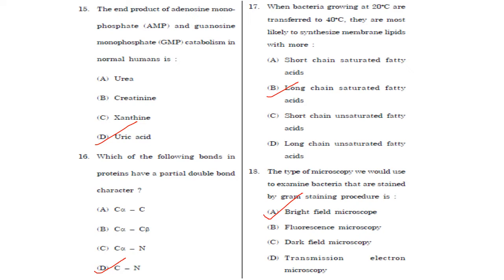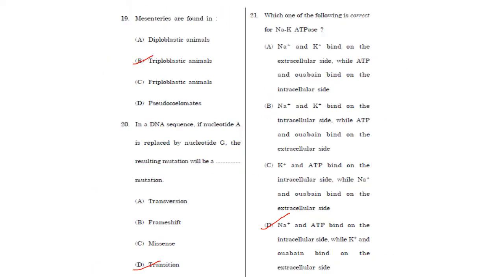So the answer is option B. The type of microscopy we would use to examine bacteria that are stained by gram staining procedure is bright field microscopy, also known as compound light microscopy. So the answer is bright field, normal lab microscope.